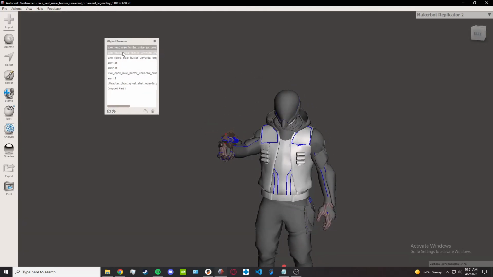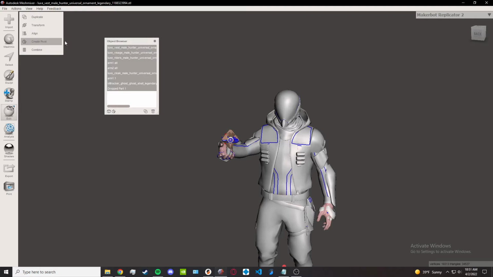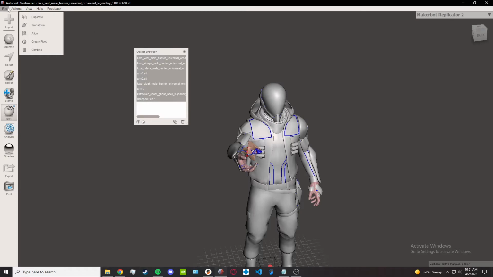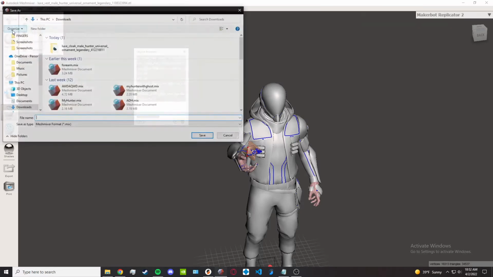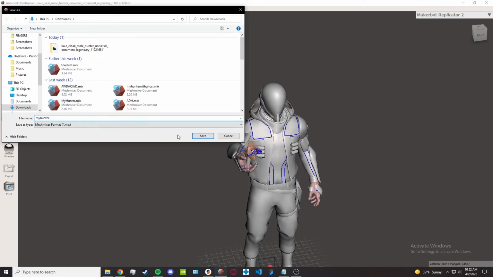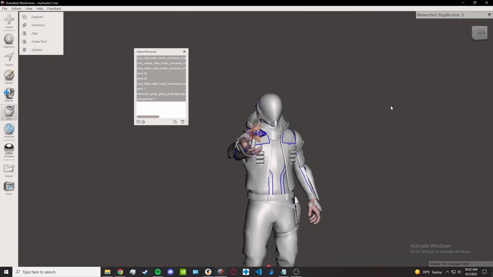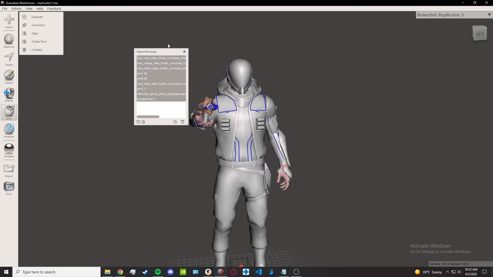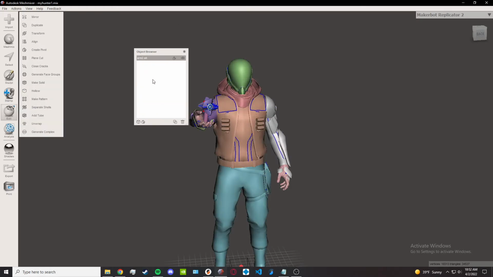Go ahead and pop one right down here, and then you'll hit combine. Now, if you want to make changes before exporting, go to file, save as, say, my hunter 1. Save that as a .mix. That will allow you to come back and edit things later. Go ahead and hit save. Now you have it.